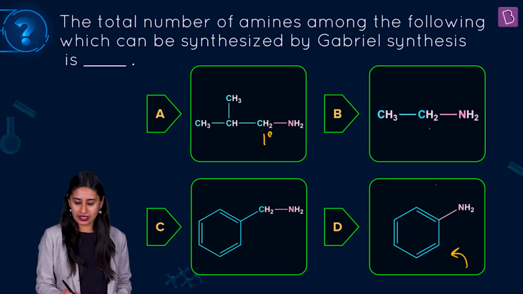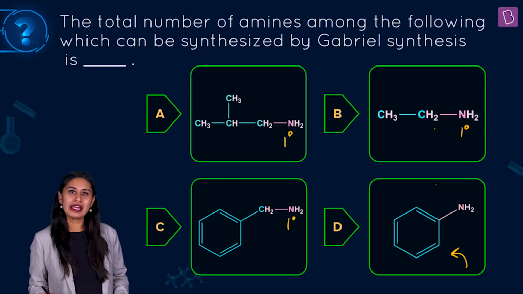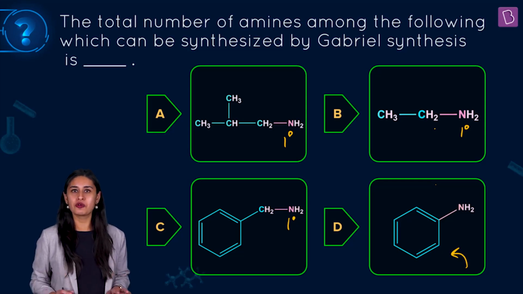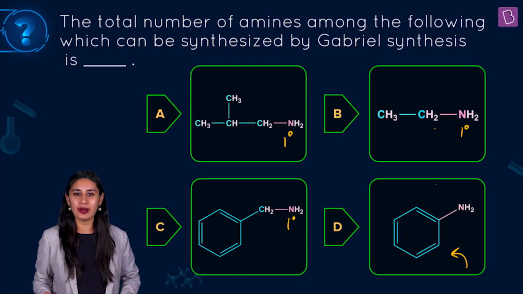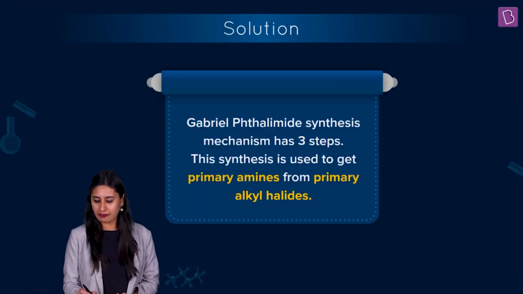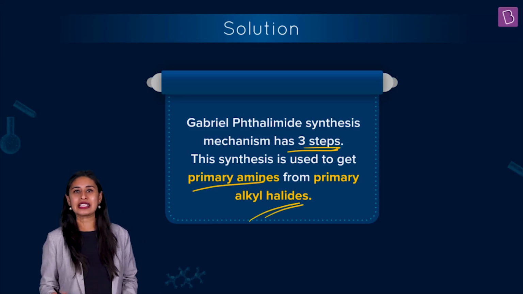Otherwise, whatever 1 degree amines can be prepared, and you know, nitrogen attached with 2 hydrogens and 1 alkyl group is a 1 degree amine. So 3 of them is what we can see. But to test why we cannot form aniline from here, let's check out what Gabriel synthesis is all about. So here you know that Gabriel phthalimide synthesis mechanism happens in 3 steps. This synthesis is used to get primary amine from primary alkyl halide.